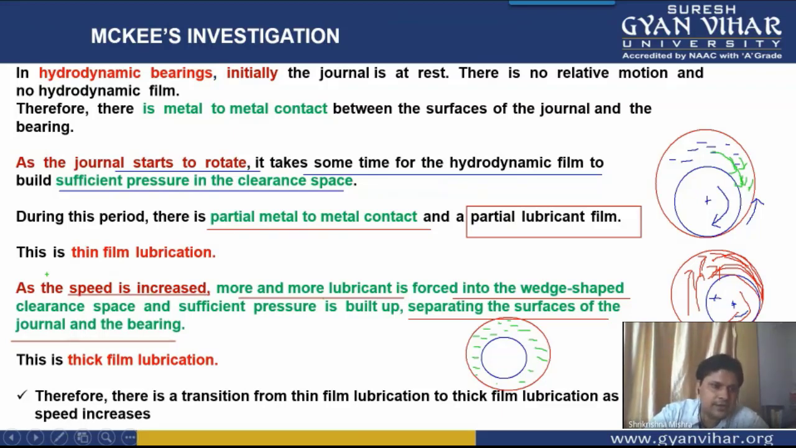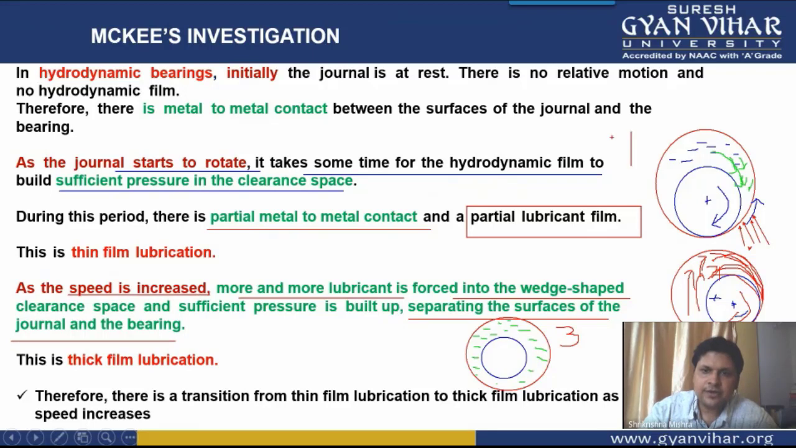So in this line it is correctly said that as the speed is increased, more and more lubricant is forced into this wedge-shaped region, and then it is occupying the clearance space between the journal and the bearing, creating a lot of pressure. Due to this pressure which is acting here, your journal moves upwards. And finally, the third condition is this one.